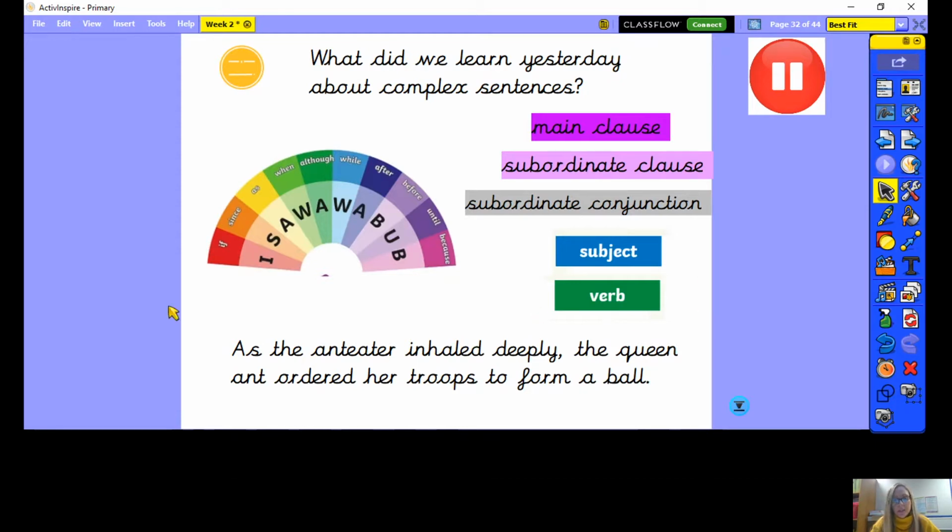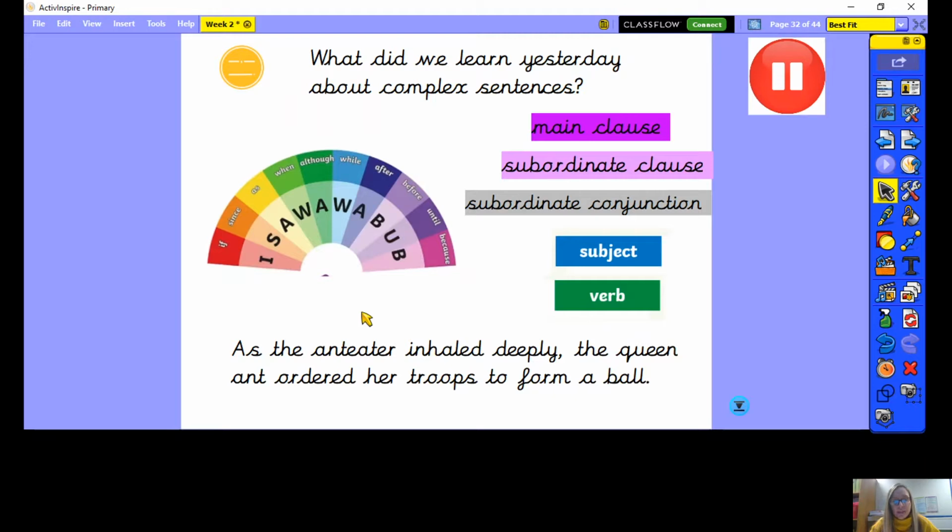So below is a sentence, it's a complex sentence I'm going to read to you, and we're going to have a think about which is the main clause, the subordinate clause and the subordinate conjunction in this sentence. So the sentence is, as the anteater inhaled deeply, the queen ant ordered her troops to form a ball. So just pause the video and think, which do you think is the main clause? Which do you think is a subordinate clause, and which do you think is a subordinate conjunction in that sentence? And if you want to think about which the subject and the verb is in the main clause, that would be great. Okay, so pause the video while you do that.